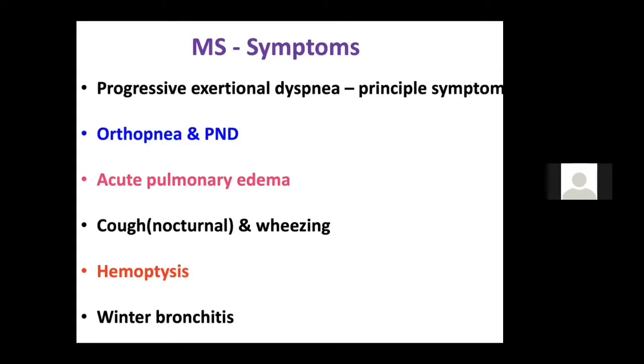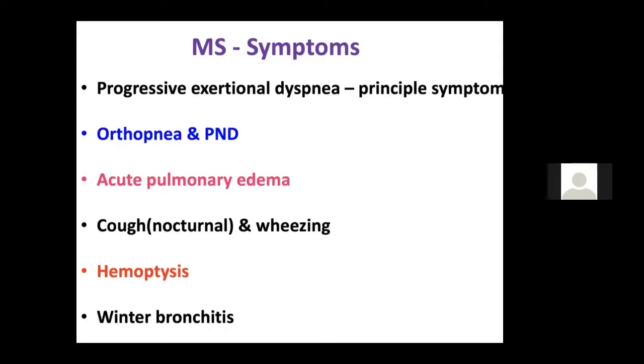Now, we know the most common symptom of mitral stenosis is progressive exertional dyspnea. So, the most common symptom is dyspnea, and you should remember, you should not say fatigue, angina, or syncope. The most common symptom is dyspnea. And why does that dyspnea happen? We'll discuss in the further slides.